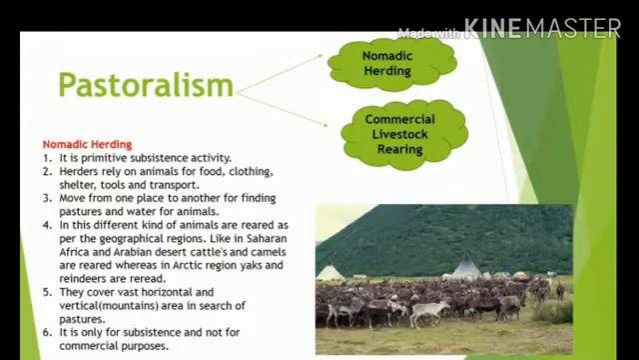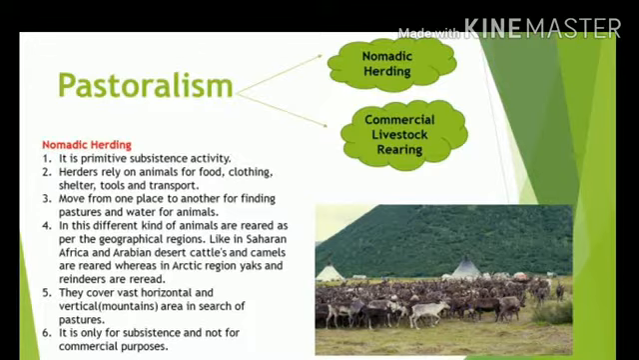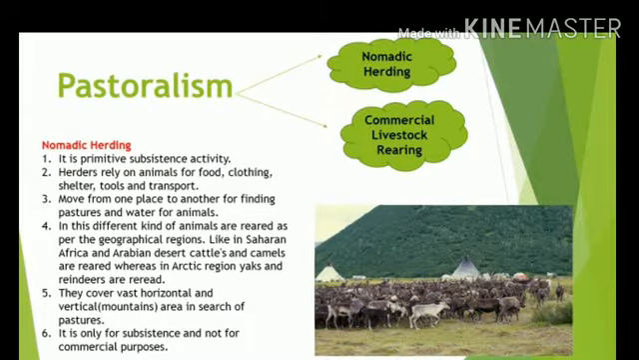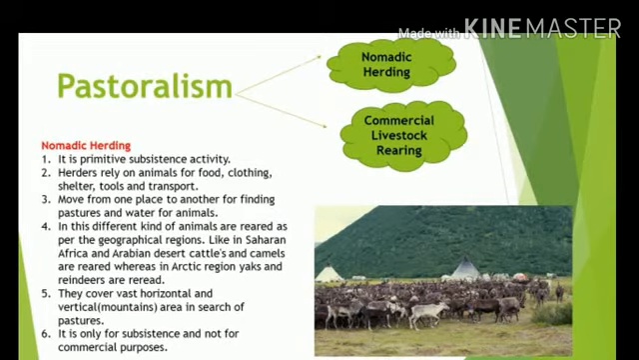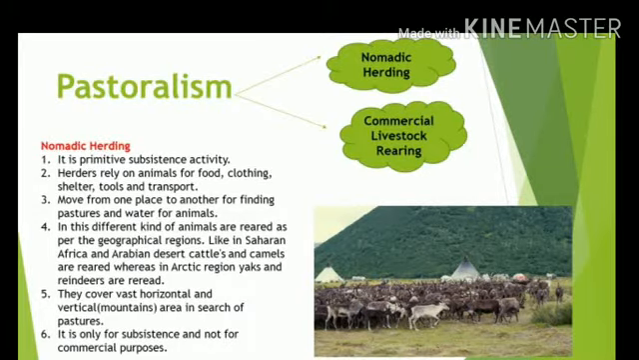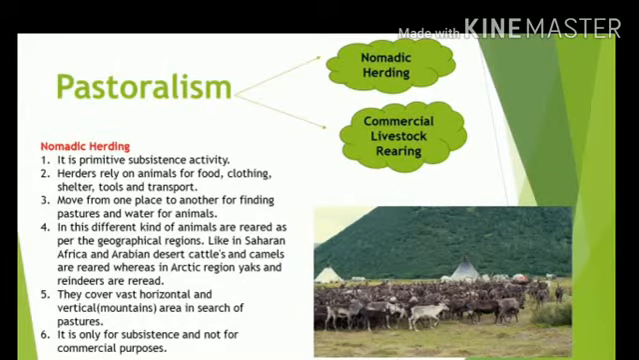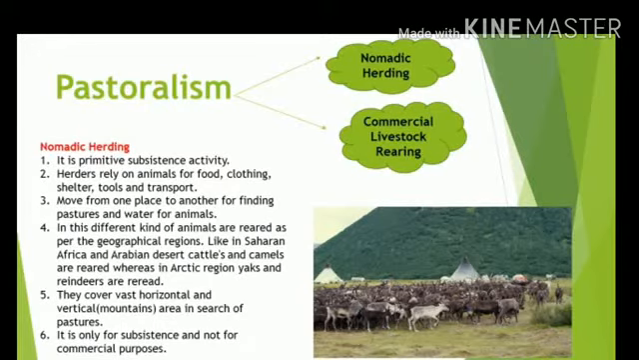In nomadic herding, the community practicing it used to move from one area to another to search for new grazing grounds for their animals, because for all the needs of food, clothing, shelter, tools, and transportation, for everything they were dependent on their animals. So animals were their real wealth. They always wanted the area in which they could have better facilities for their animals.